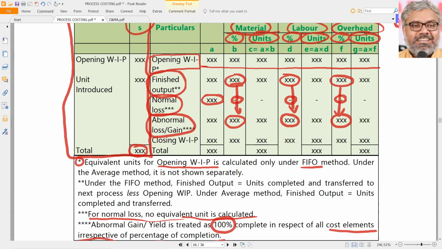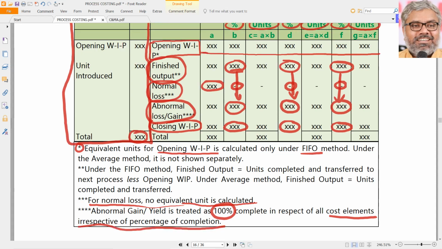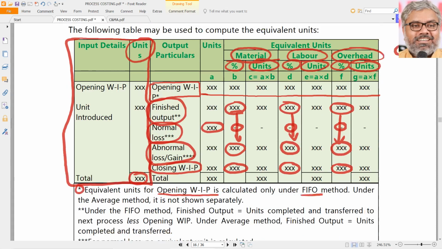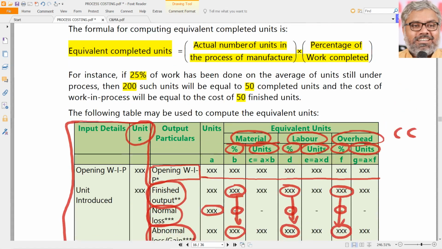Closing work in progress. How do we take the percentages? That depends upon how much work is done. Let us say materials are done 60%, so you will take 60% here. Let us say labor and overheads are done 40% in this process, so you will take 40% here. That is the percentage of work completed during this period. So closing work in progress is nothing but the number of units of work in progress multiplied by the percentage of completion.